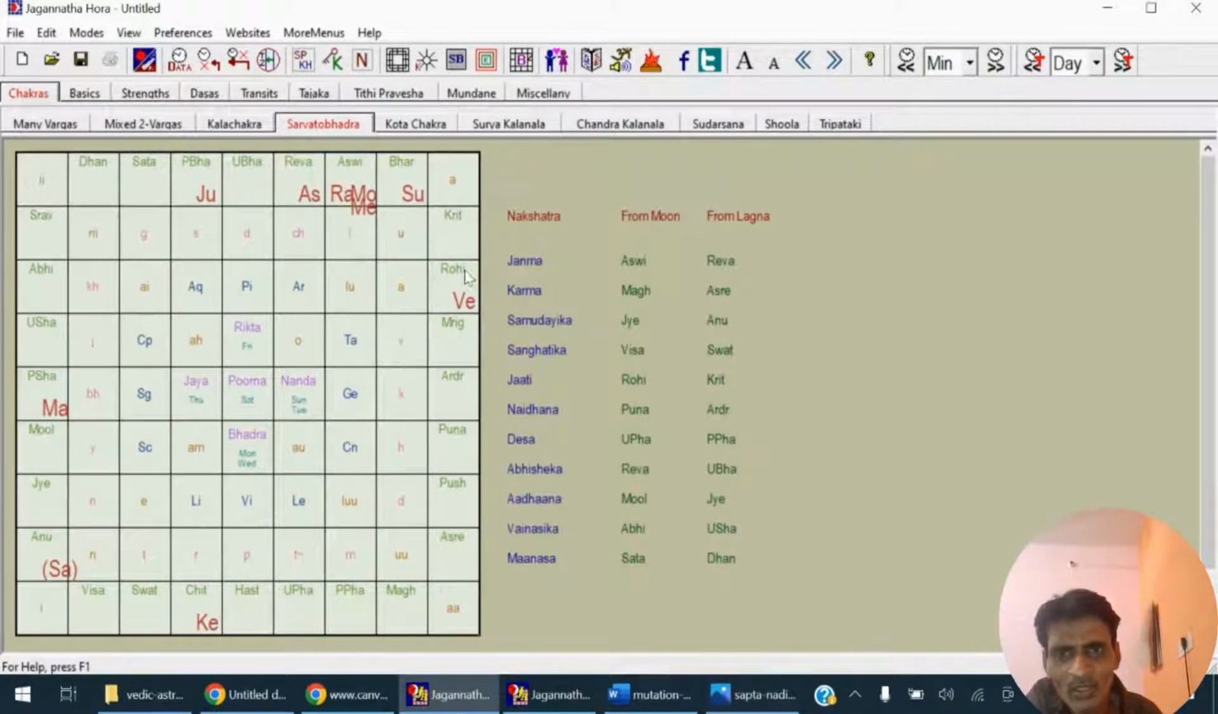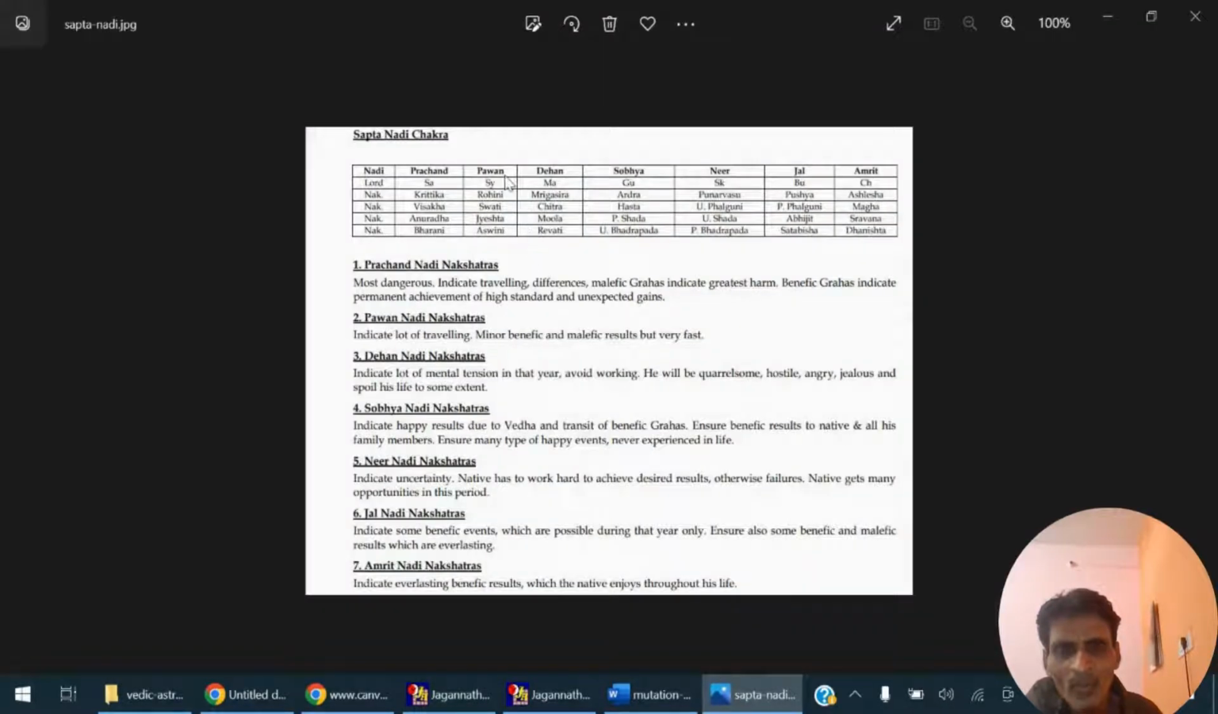Now you see his Venus is placed in Rohini nakshatra and Rohini is also a Pavan Nadi nakshatra. And so Venus is also indicating foreign travel. He also got married in a foreign country because Venus represents the spouse and Venus is placed in Rohini nakshatra, which is a Pavan Nadi nakshatra. So you should always look at Pavan Nadi nakshatras, because if any of the planets are placed in them, that will also give foreign travel.